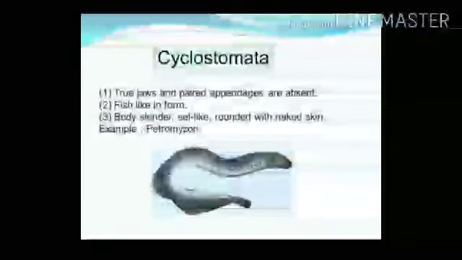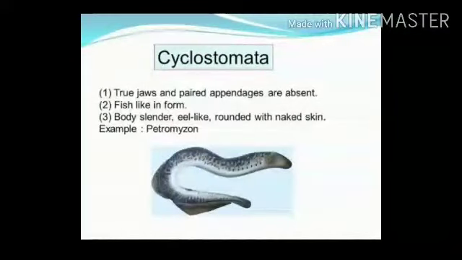Class Cyclostomata. Cyclostomates are jawless vertebrates. They are characterized by having an elongated eel-like body, circular mouth, slimy skin. Example, Petromyzon and Myxine.